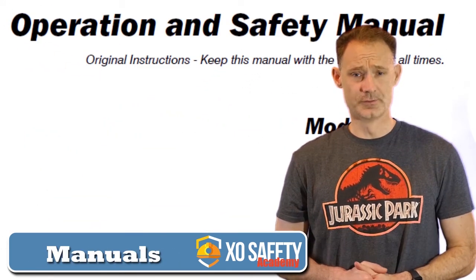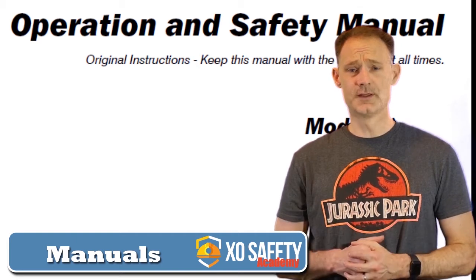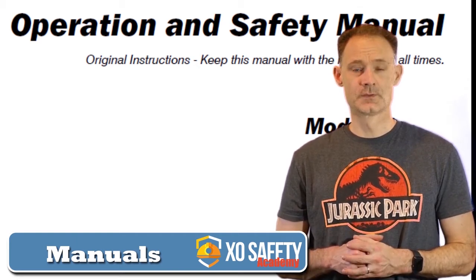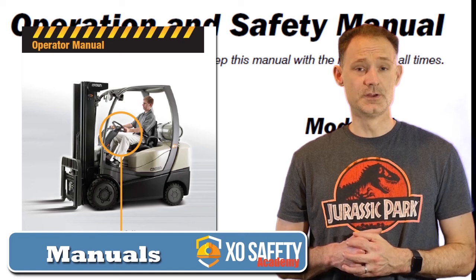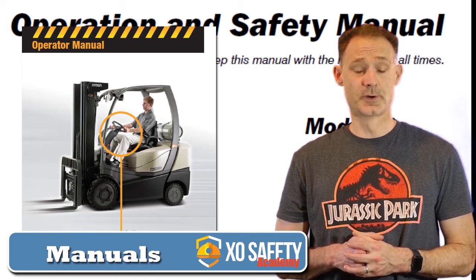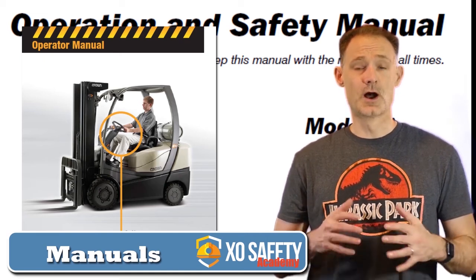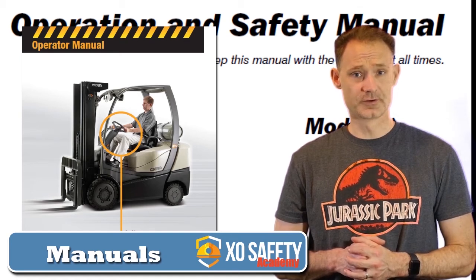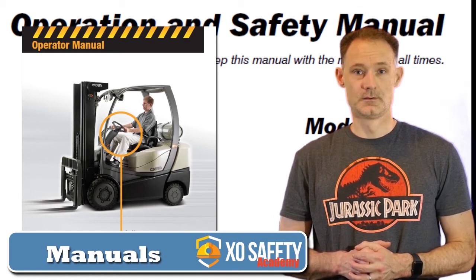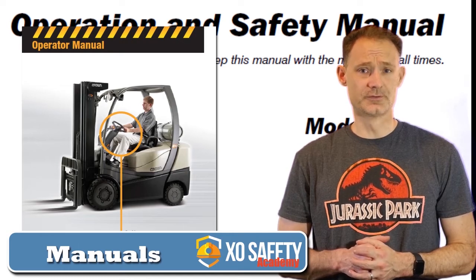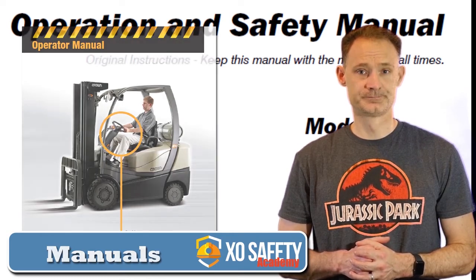Operator and instruction manuals, when relevant, are a key component for any safety training course. If you are operating a vehicle, you need to have the operator's manual on hand to review with the participants. If you are operating a piece of equipment, make sure you have the instruction manual on hand. As you go through the course, refer to the manuals to emphasize key concepts.